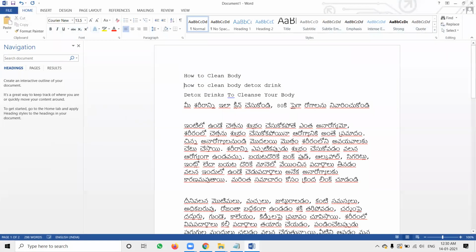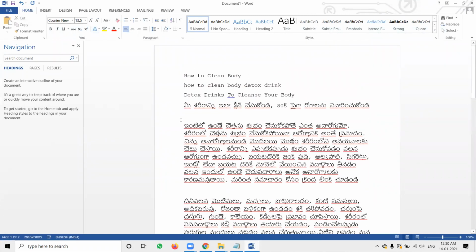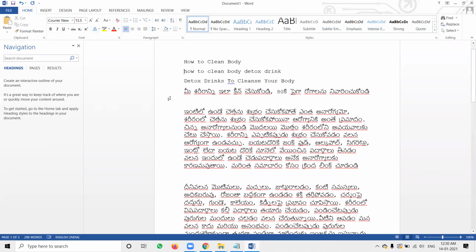I'm taking this description from another website with Telugu content. This is written about how to clean the body with detox drinks. This will be the content, and I have to use this as the title. Something like how to clean your body to improve your health, written in Telugu. So this is how you can upload the content to your website.